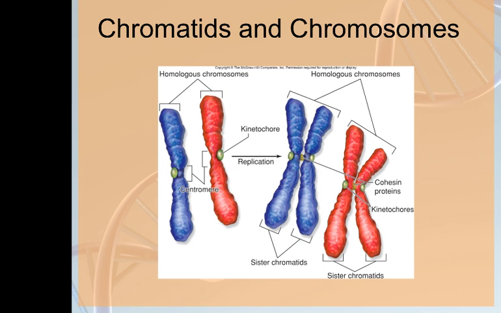Here is another look at chromatids and chromosomes. The blue chromatid on the left is a chromosome, and the red chromatid on the left is also a chromosome. The blue chromatid will duplicate itself to form a double-stranded chromosome with two sister chromatids. They are held together at the centromere. The same is true for the red chromosome.